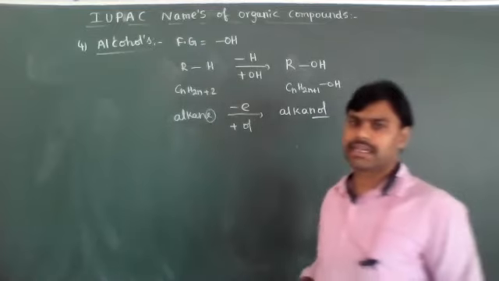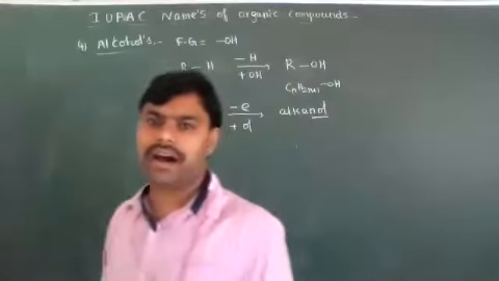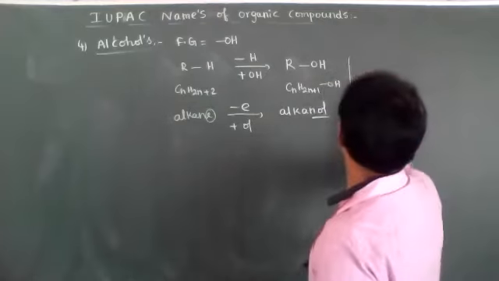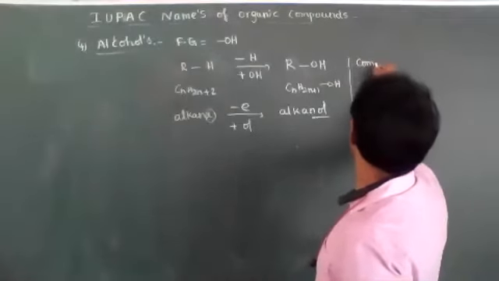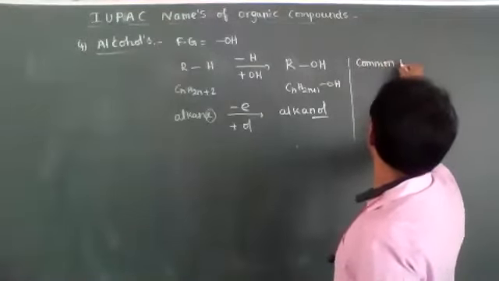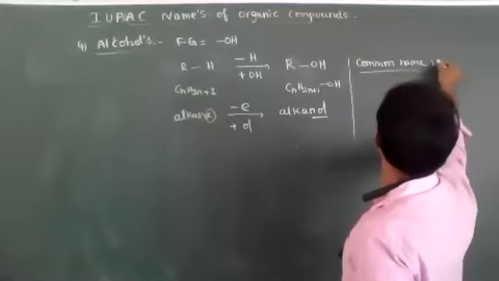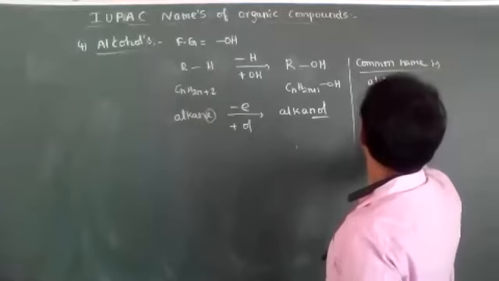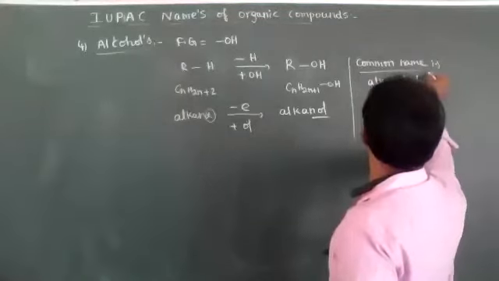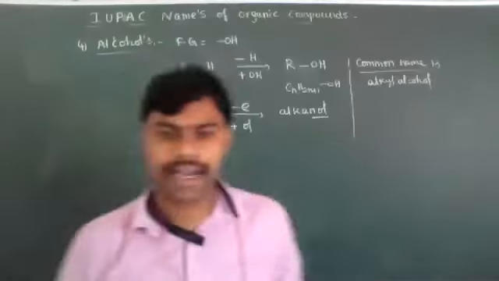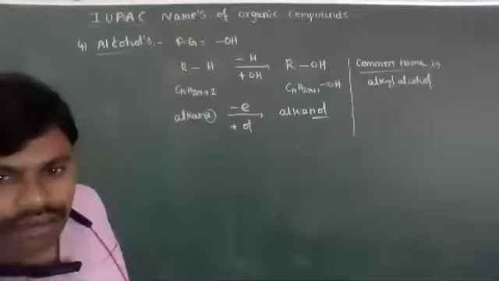Alkanols are the IUPAC nomenclature. The common name is alkyl alcohols.